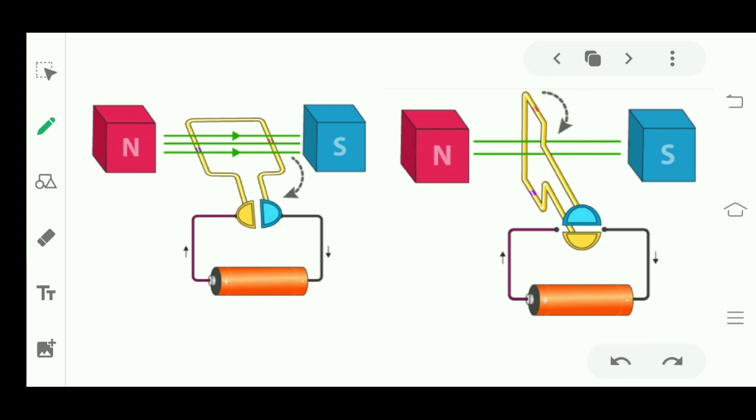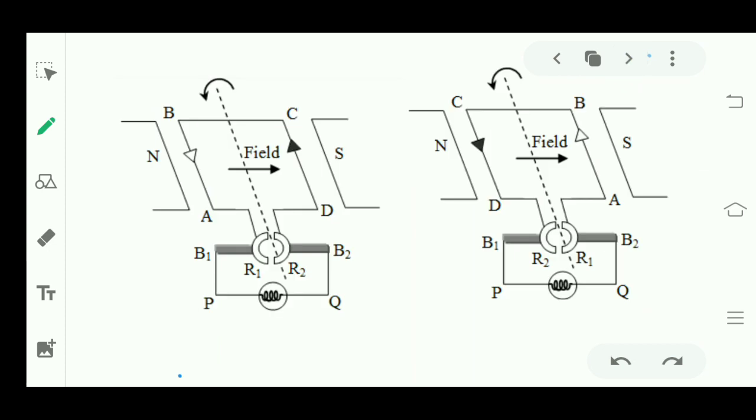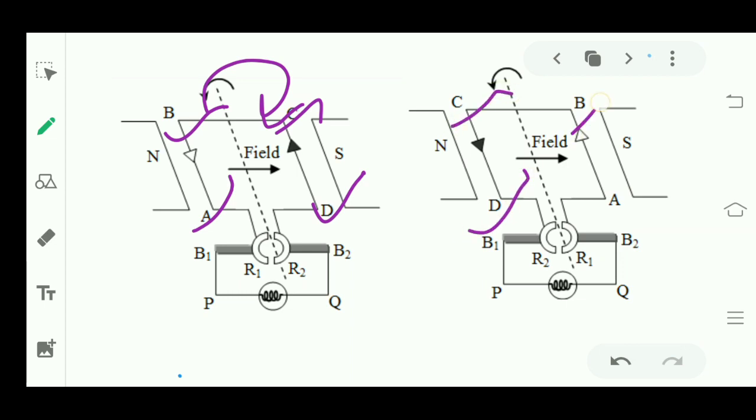In full rotation, it will again come to the horizontal position. But now, initially the phases were A, B, C, D, but after one rotation, the phases will be D, C, B, A. Alright, phases change.